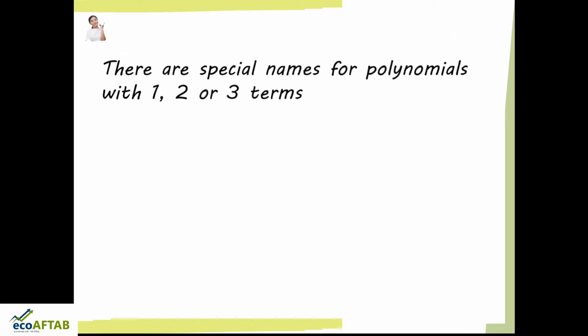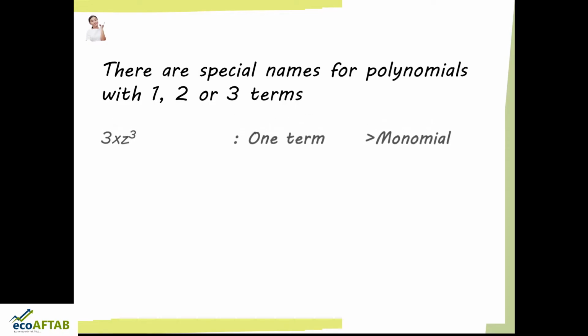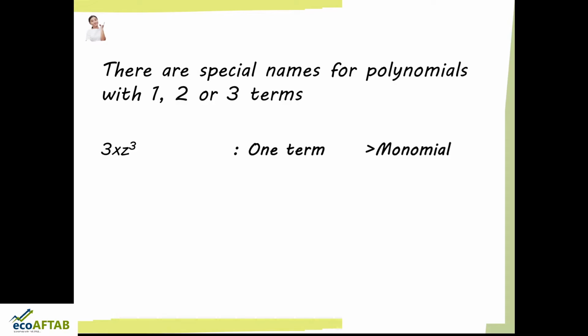Moving ahead, there are special names for polynomials with one term, two terms, or three terms. What are they? Here 3xz cube is one term, which is called a monomial. Here you can see there are two terms, one is 6y and the other is 4.